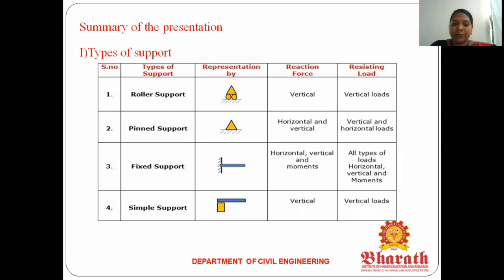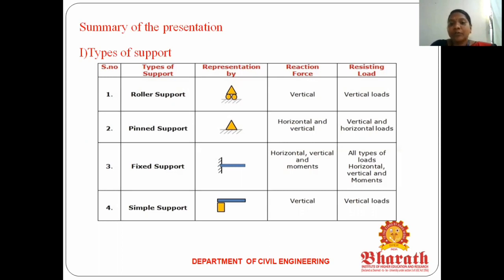The fourth one is a simple support. A simple support is like a roller support only, so we allow movement only horizontally, and we don't allow movement vertically, like a roller support only. But the simple support is not used in structures. For supports, only the first three supports are used.